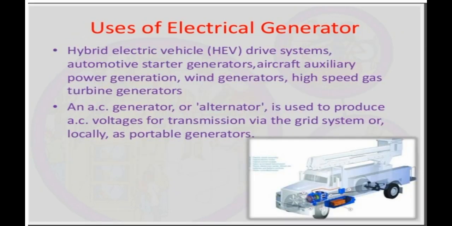Then, uses of electric generators. Electric generators are used in hybrid electric vehicles, drive systems, automotive starter generators, aircraft, power generation, wind generation, and high speed gas turbine generators. An AC generator or alternator is used to produce AC voltage for transmission via the grid system, or locally as portable generators.